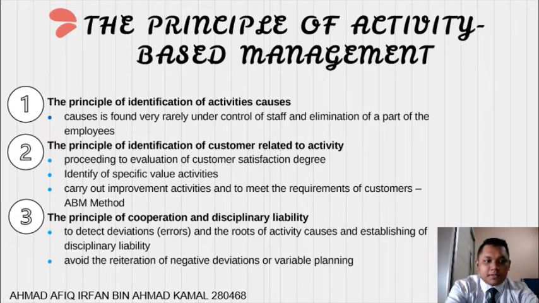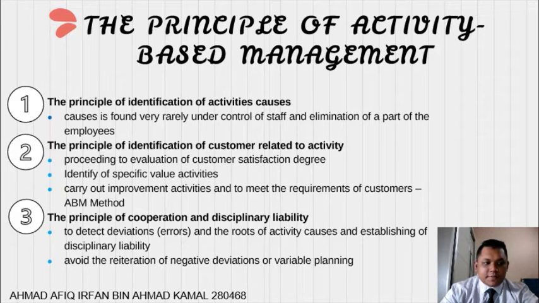According to this principle, the root of activity causes is found very rarely under control of staff, and elimination of a part of the employees cannot resolve the problem of cost generated by those activities. ABM is based on the principle that activity consumes cost, produces products and services, which are then consumed by the customer.